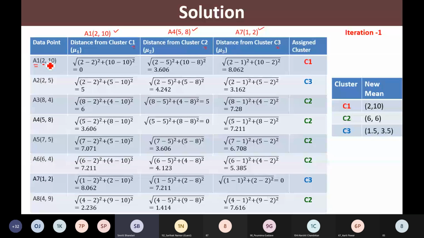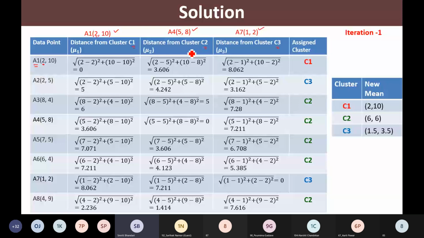So distance of A1 from cluster center C2, that is mu2. So mu2 here is 5, 8. So what we are doing? 2 minus 5 square plus 10 minus 8 square and square root of that. So it comes out to be 3.606 and so on. So we are computing the Euclidean distance between every data point and every cluster center.